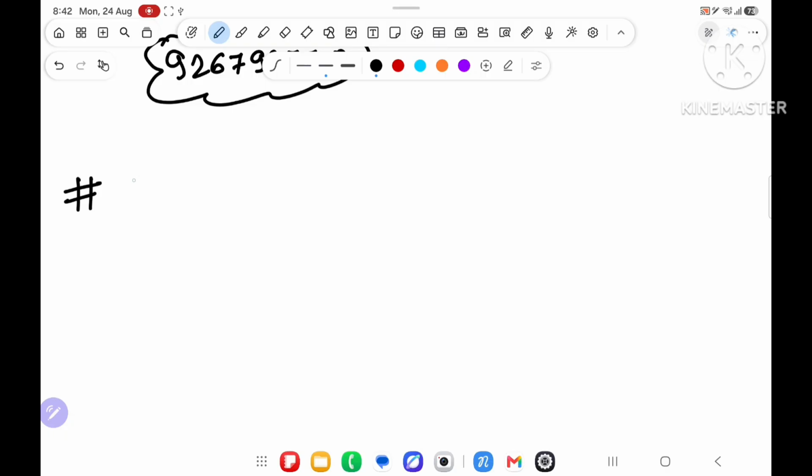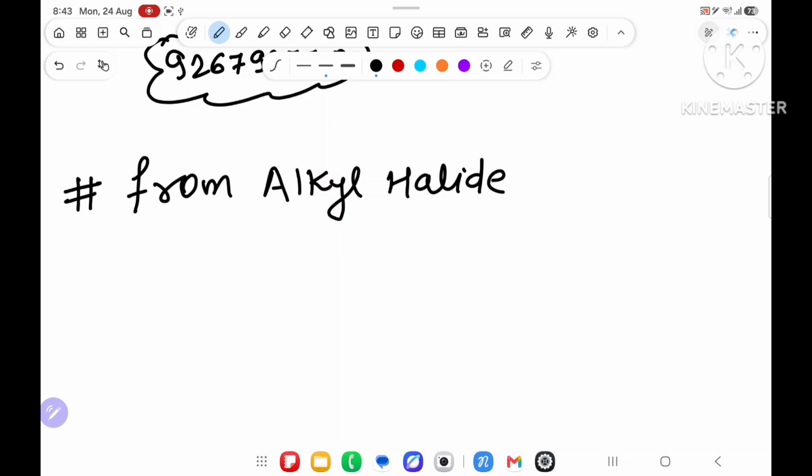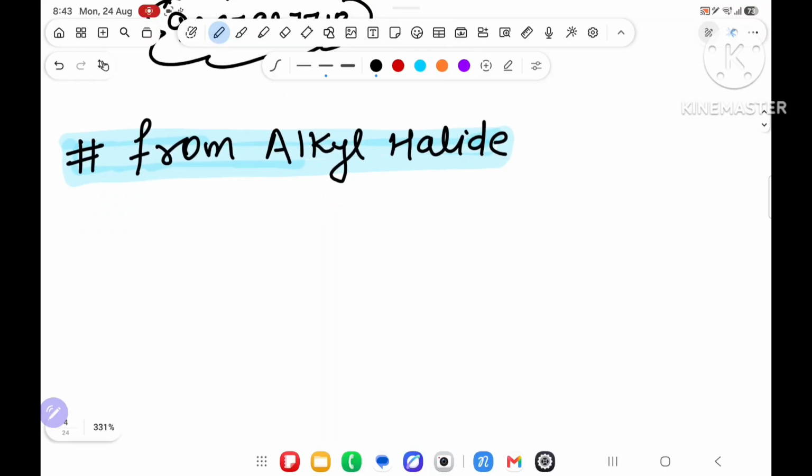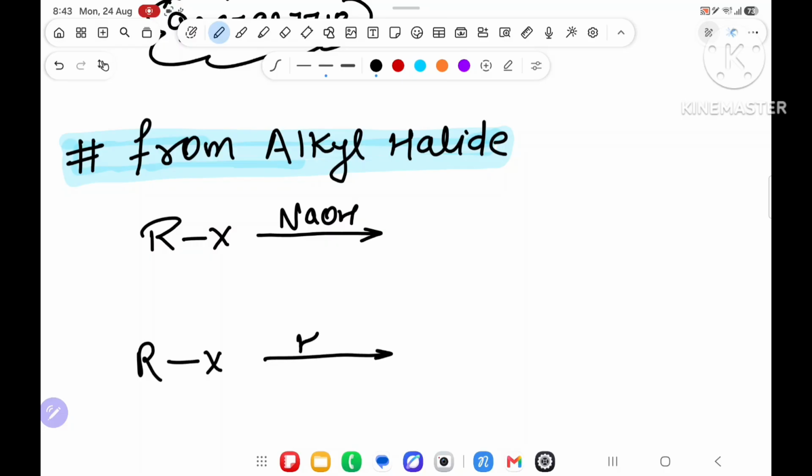Now, the next method of preparation is from alkyl halide. The preparation of alcohol from hydrocarbon is done, and I have given almost all the questions possible that have a chance of coming in the exam. So from alkyl halide: suppose we have an alkyl halide, and it reacts with NaOH, or this alkyl halide reacts with H2O. What will it give? It will give ROH.